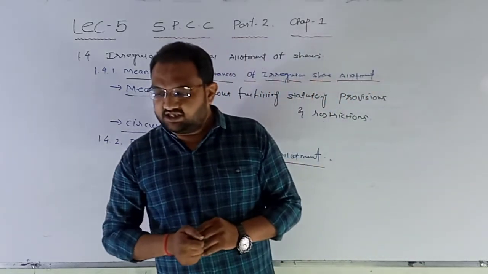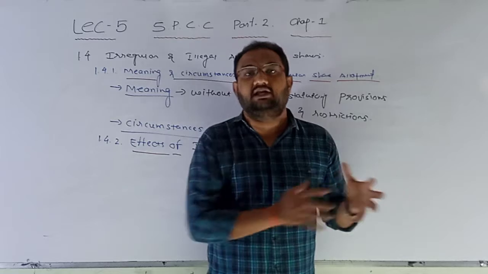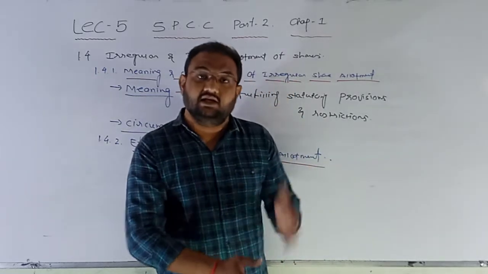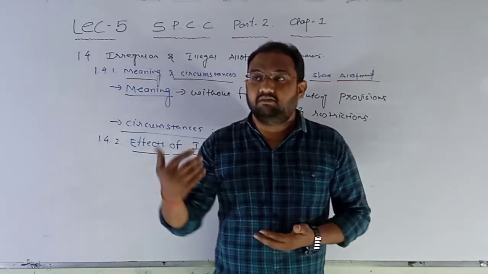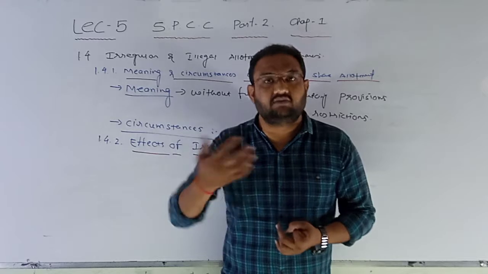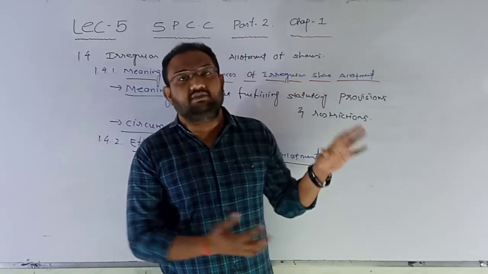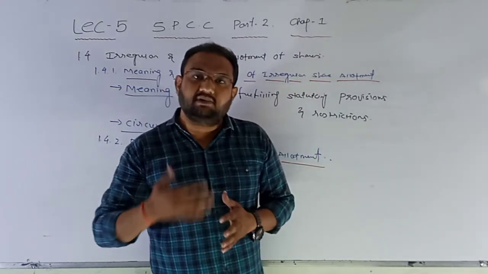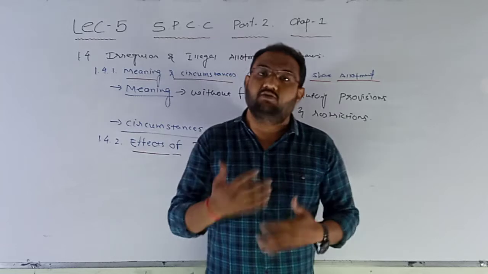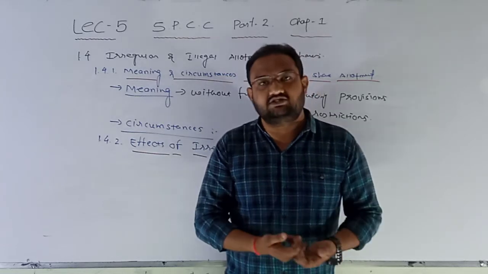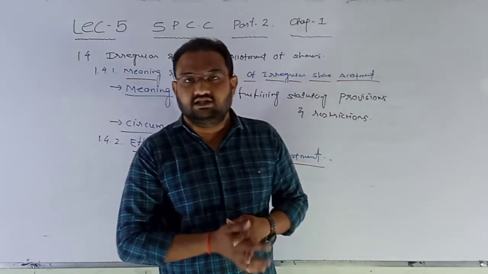Now let us discuss the effect if this kind of irregular share allotment is done and it comes to the notice of the authorities after some time, then what are the different steps that can be taken, or what will be the effects and outcomes when such a process has taken place.